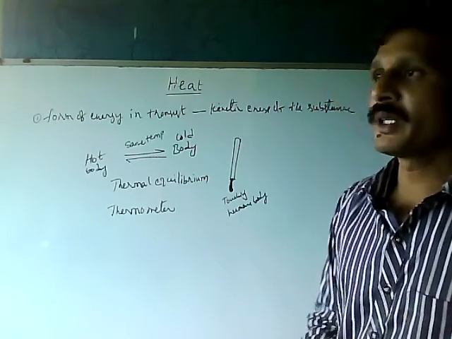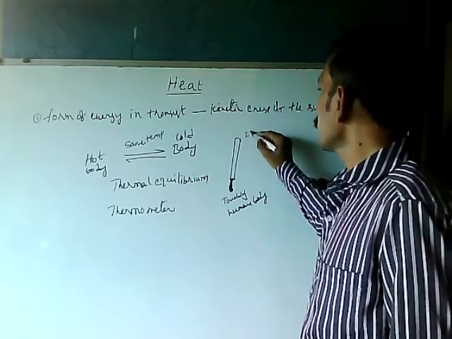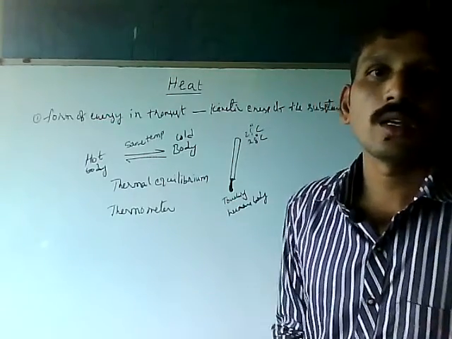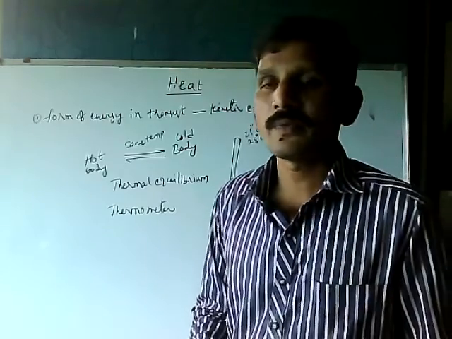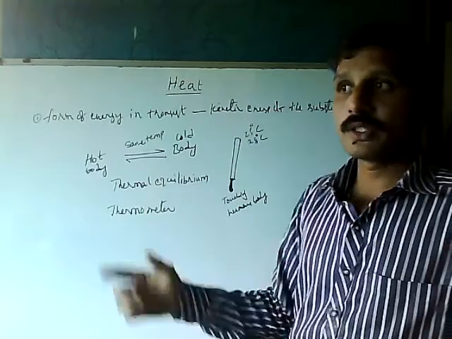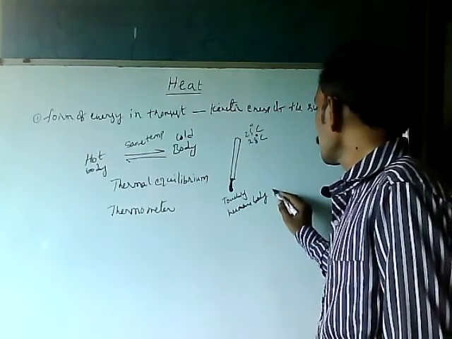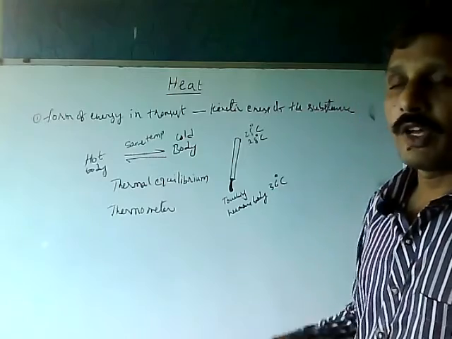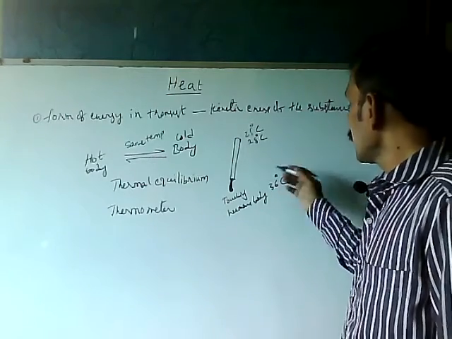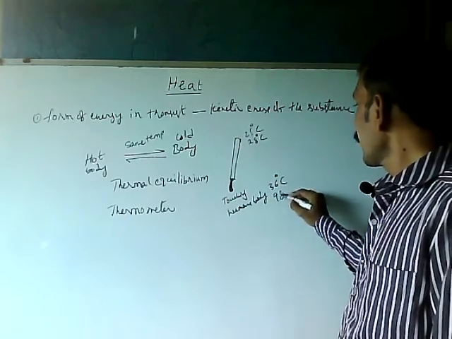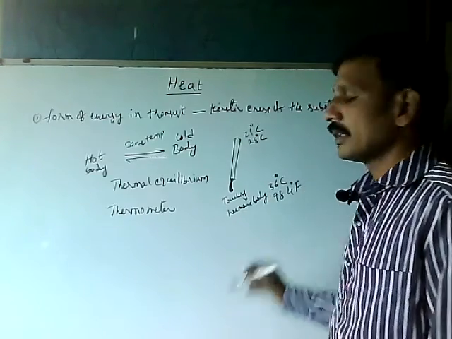Remember, the room temperature is nearly 25 to 28 degrees Celsius, depending upon the season. Our body has a normal temperature of 36 degrees Celsius. When we get a fever, it is greater than 36 degrees Celsius or 98.4 degrees Fahrenheit.